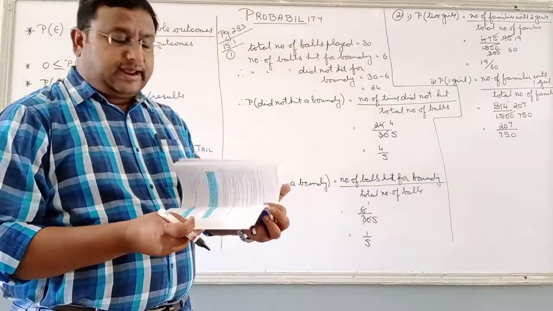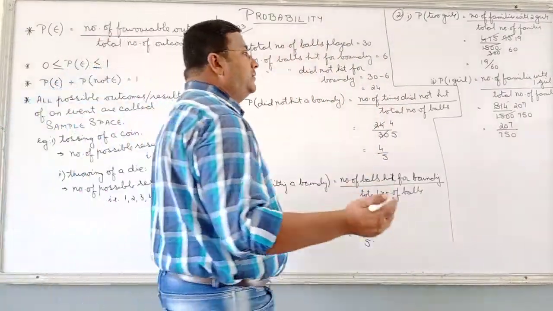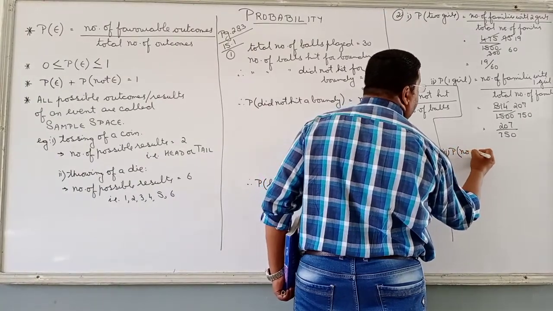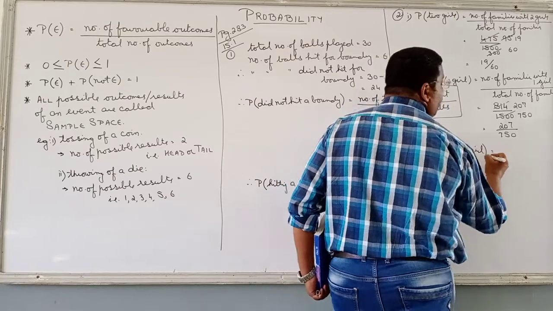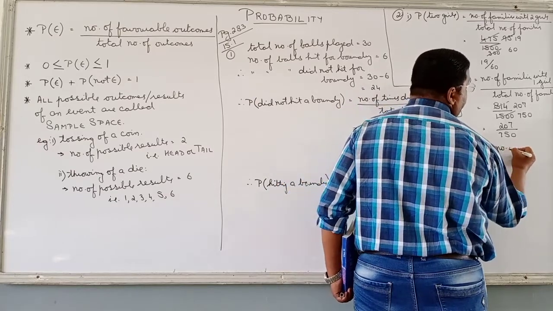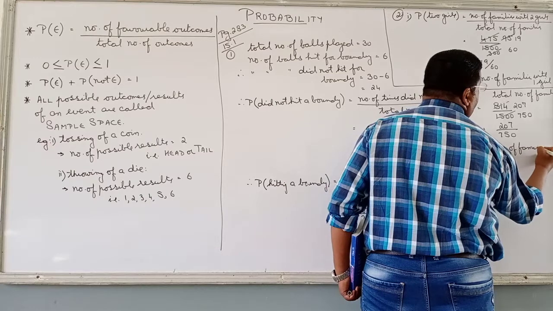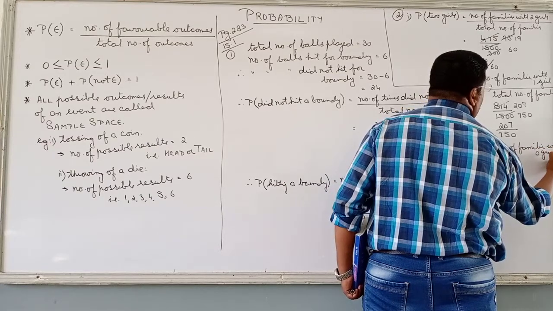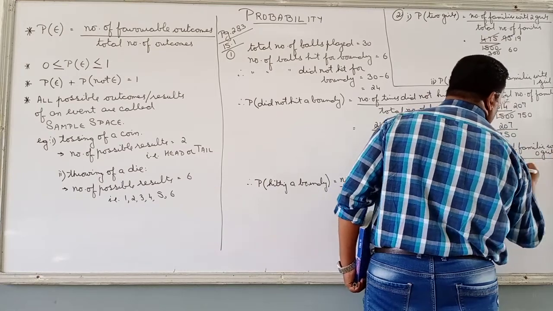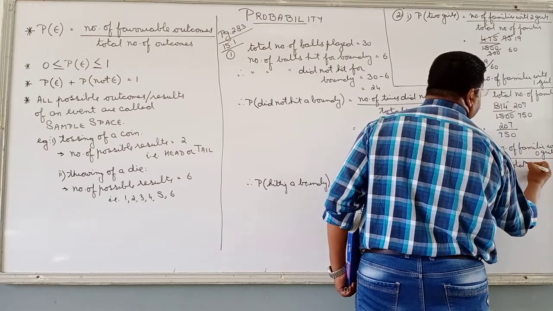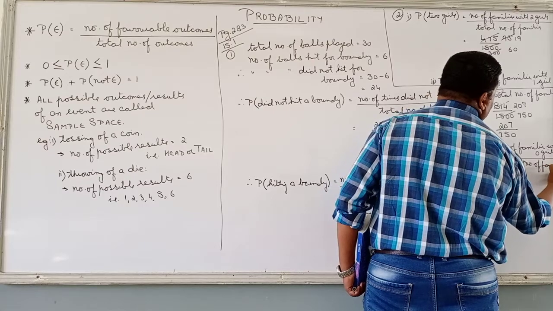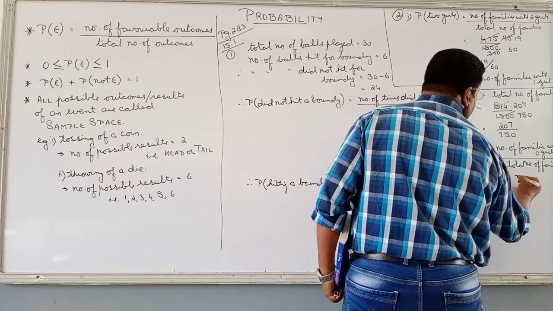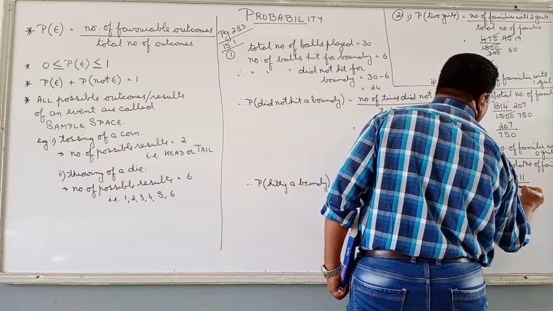Simple questions, nothing much. Then he says no girl. Third part. Probability of no girl. That means both of them are boys. So the number of families with 0 girls or no girl upon the total number of families. How many families? 211 out of 1500.